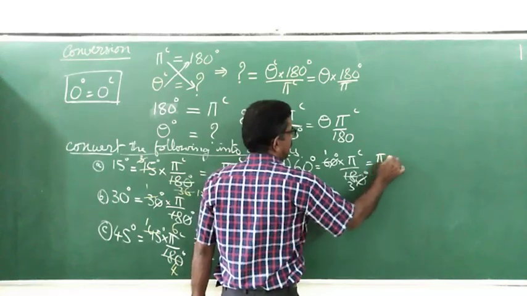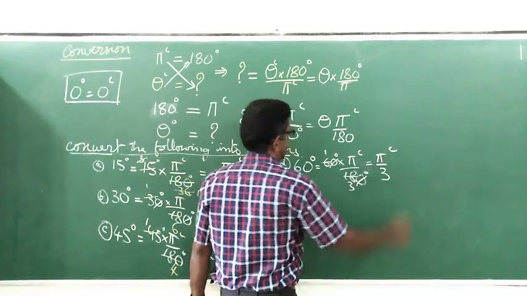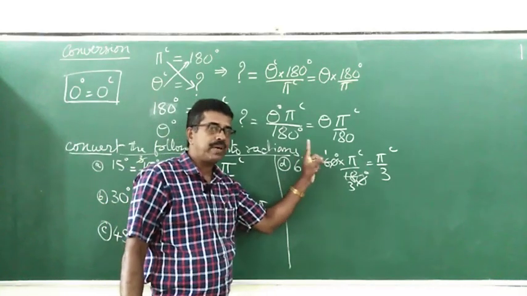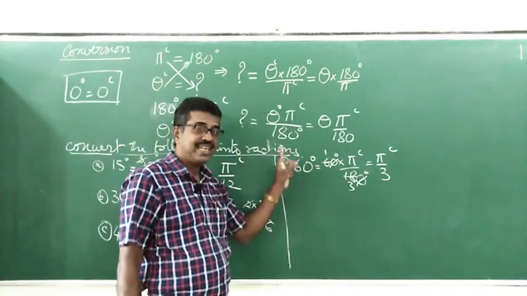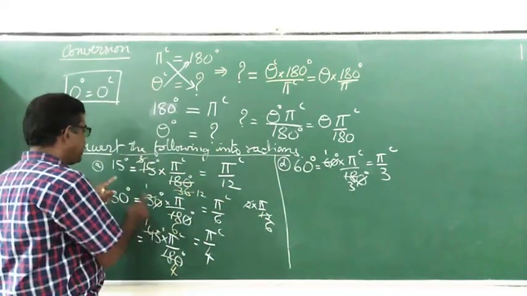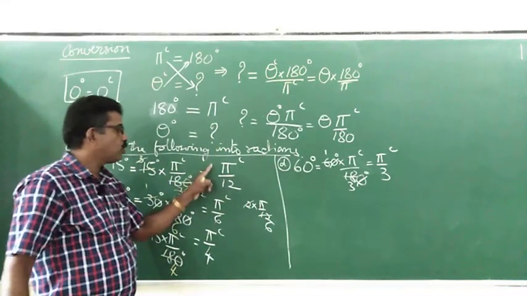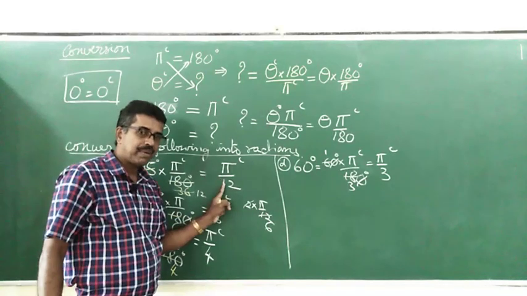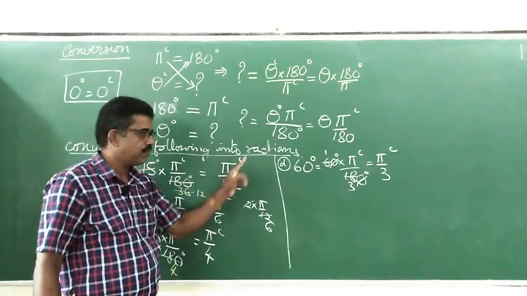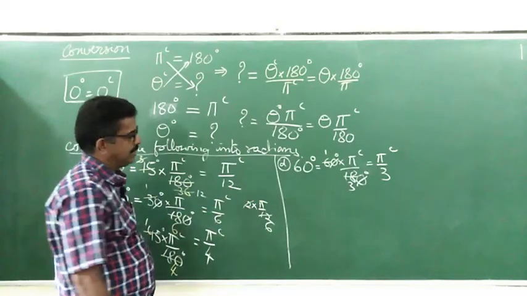It is pi by 3 radians. 60 degree is pi by 3 radians. 60 degree means 4 times pi by 12. 4 ones are 4, 4 threes are 12. Pi by 3 radians.